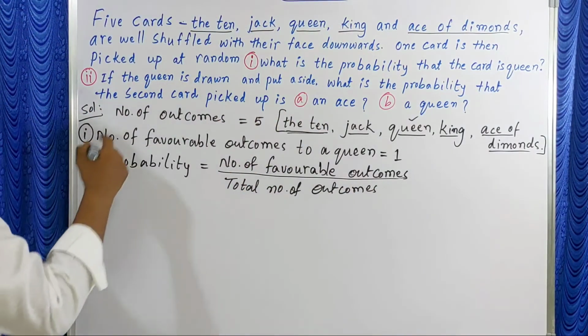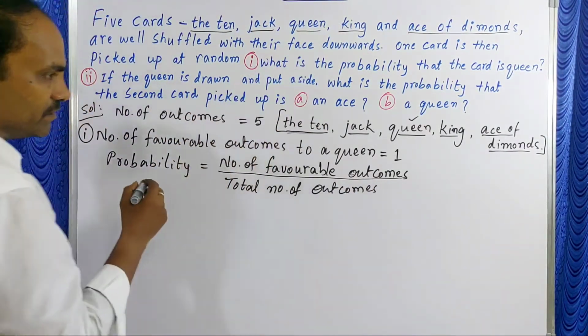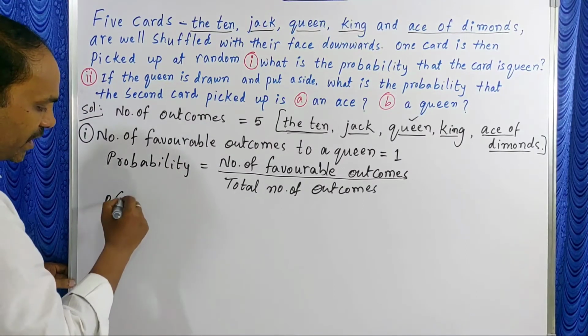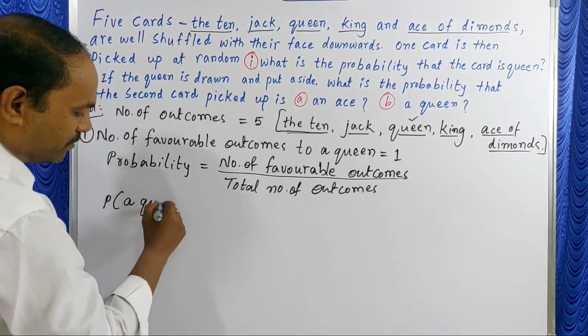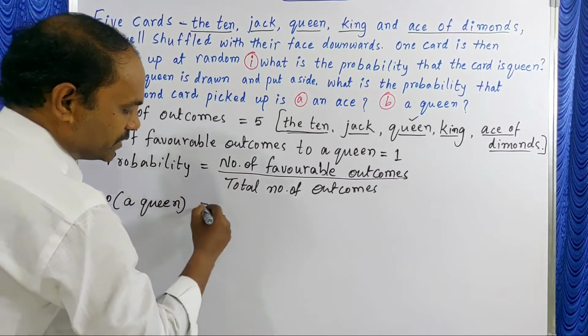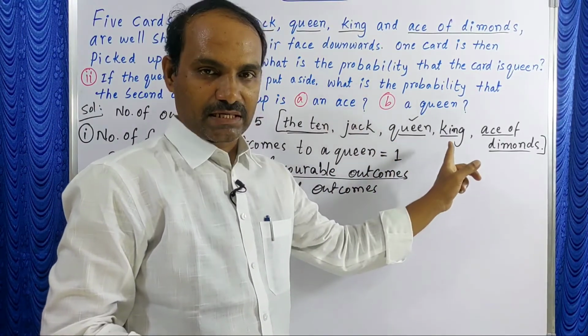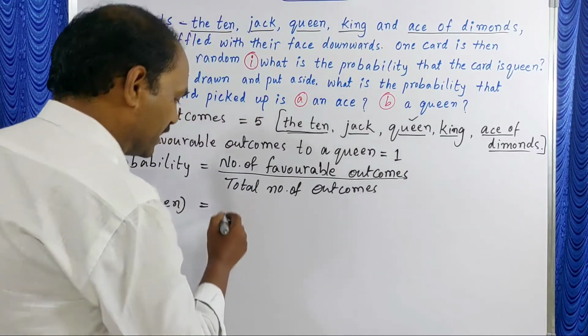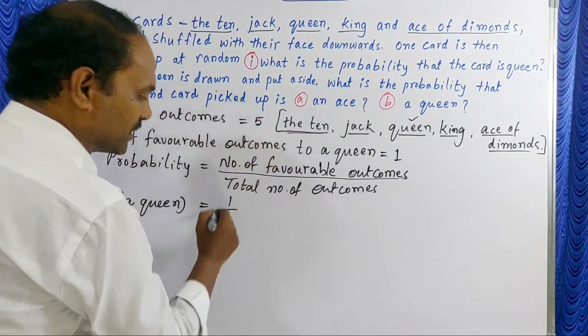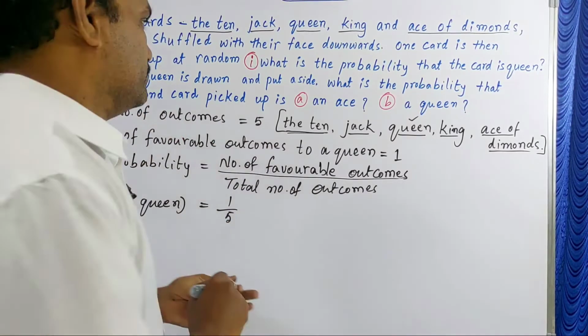Now first one is picking up a queen. That's why probability of a queen is equal to how many favorable outcomes, means how many queens are there? Only 1. So 1 by total number of outcomes 5.